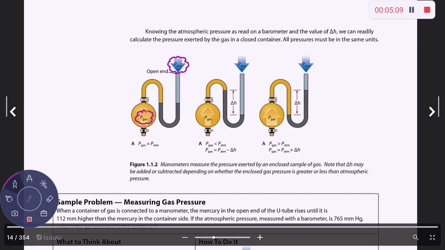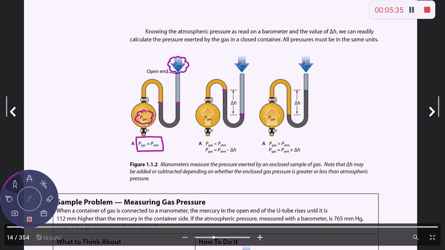When the two levels of mercury are the same in the U-tube, that's when the pressure of the gas in the enclosed container equals the atmospheric pressure. If the atmospheric pressure is pressing down more than the pressure of the gas in the container, obviously the mercury levels are going to be different.